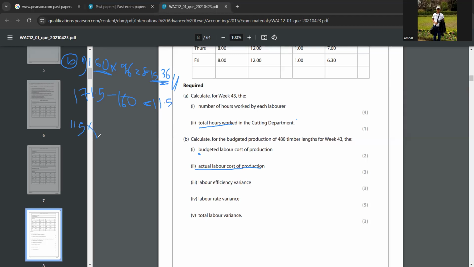Can you think and tell me? 14.40. Yes, because in the question itself they are saying overtime is paid at the rate of 14.40 per hour. So this 11.5 into 14.4. You understood that part, right? Yeah, I understood that part.